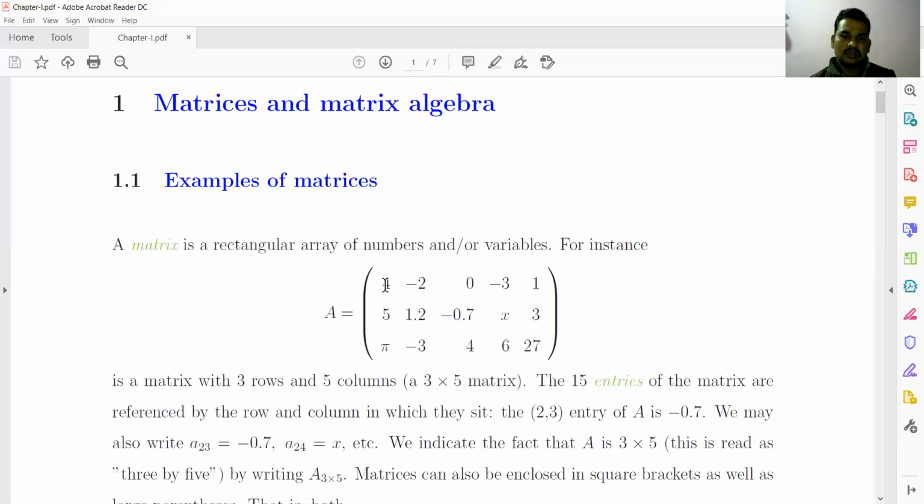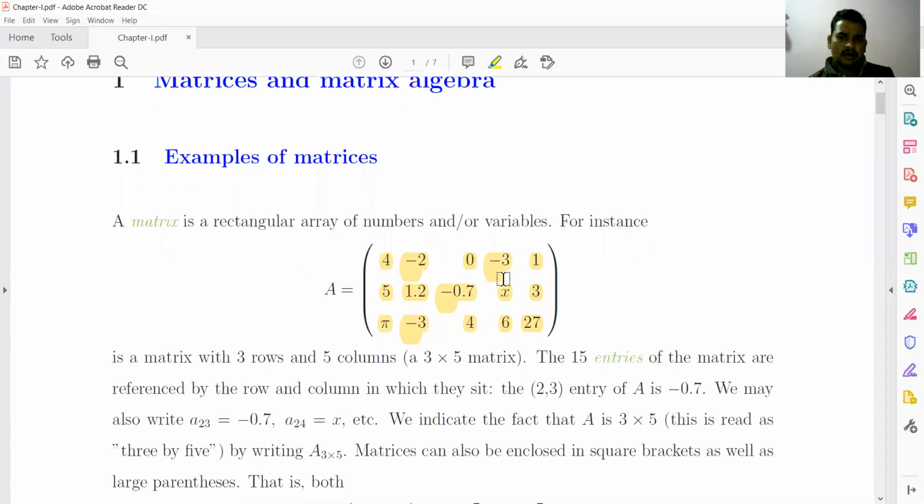In how many rows? In how many rows are there? First row, second row, third row, 3 rows. First, second, third, fourth, fifth column. That is, 3 rows and 5 columns. So this is a 3 by 5 matrix. How many entries are there? 3 into 5. The total number of entries in this matrix is 15.